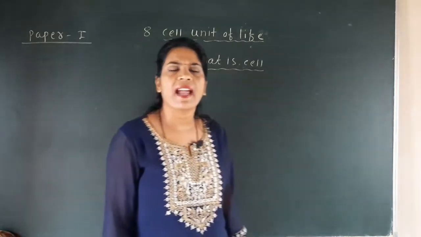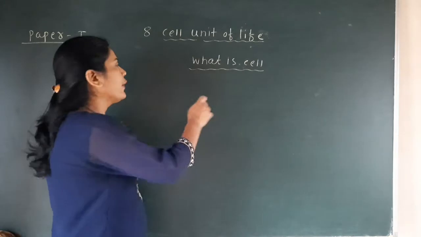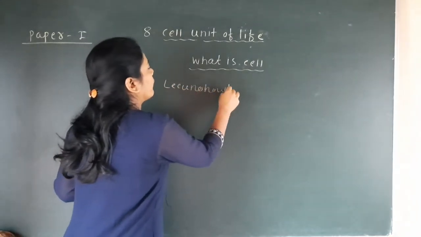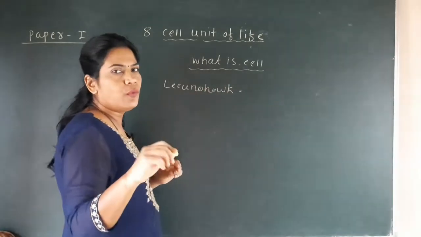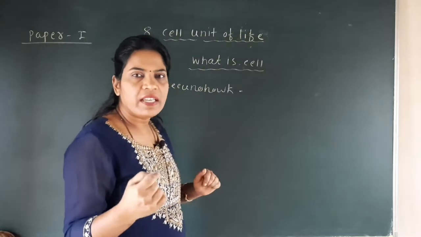The next thing is that one of the scientists, whose name is Leeuwenhoek, first described and studied a living cell.